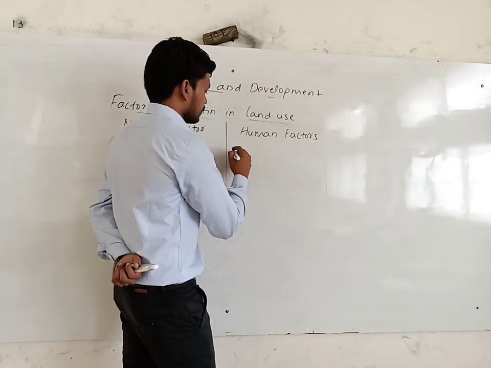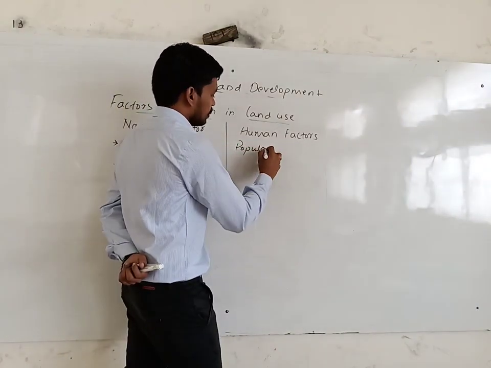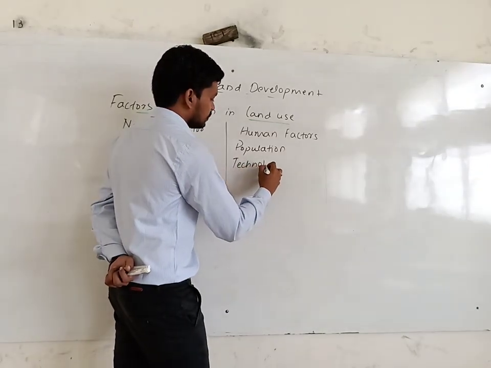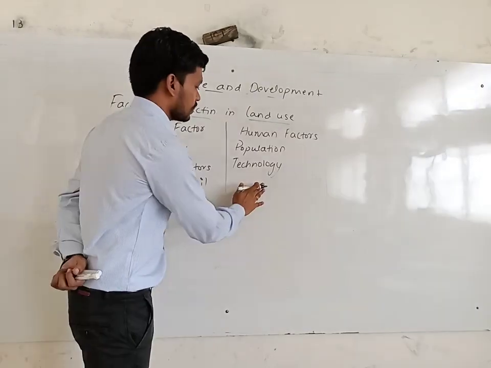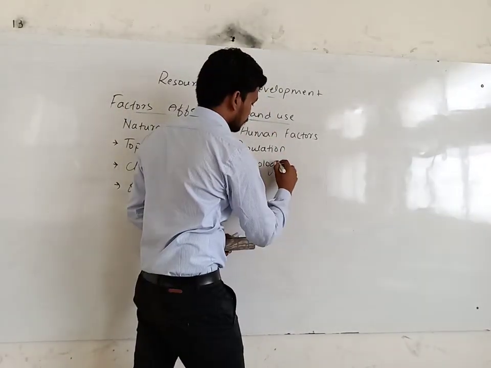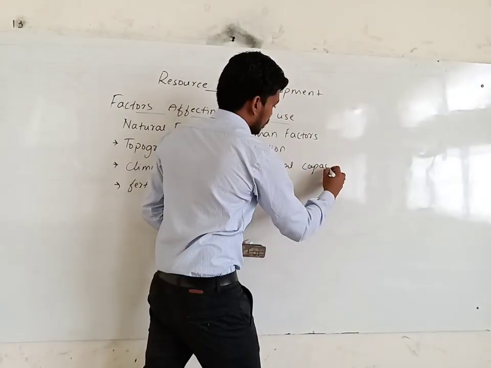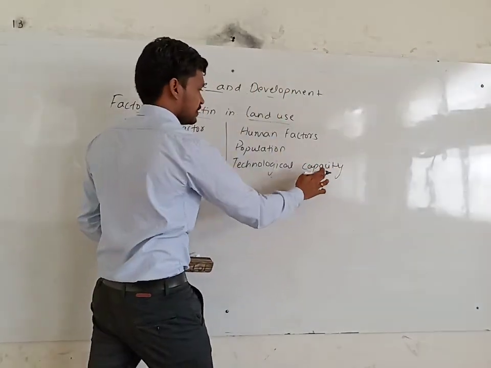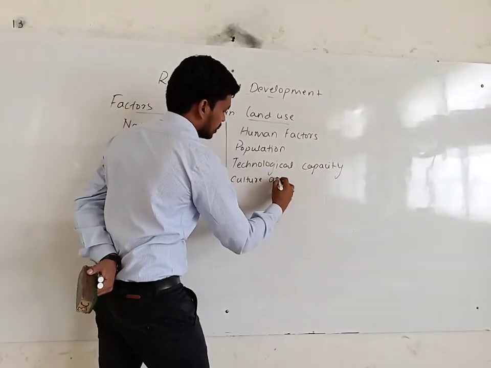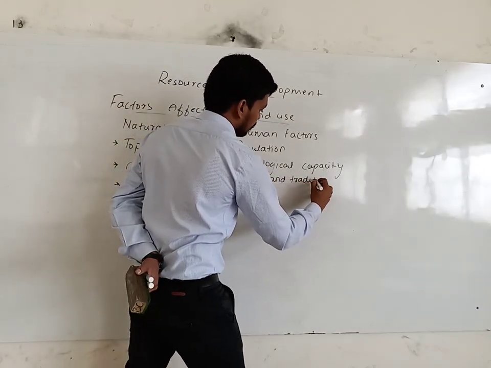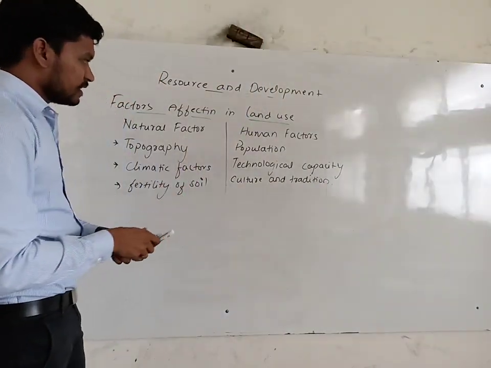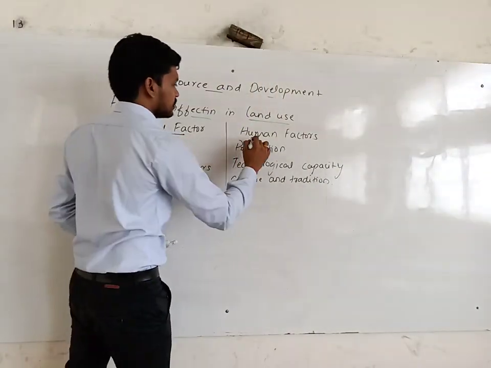Then human factors: the population density, then technology, or technological capacity, the capacity of a technology, and the culture and tradition, and other activities. So these are all the factors which influence land use.